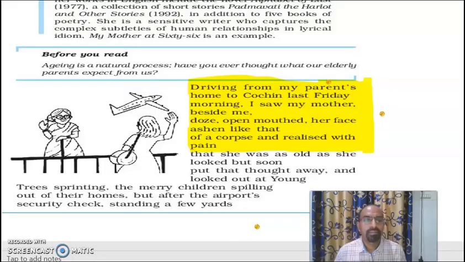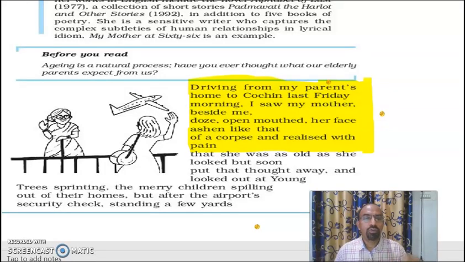Now we are going to talk about some of the important questions from the poem My Mother at 66. This video is also divided into two sessions. The first session deals with the factual questions, and in the second session we can deal with the inferential questions from the poem. Let us go for the questions.